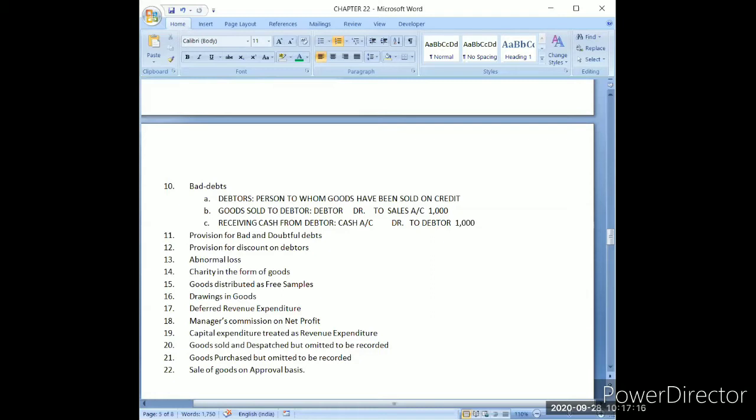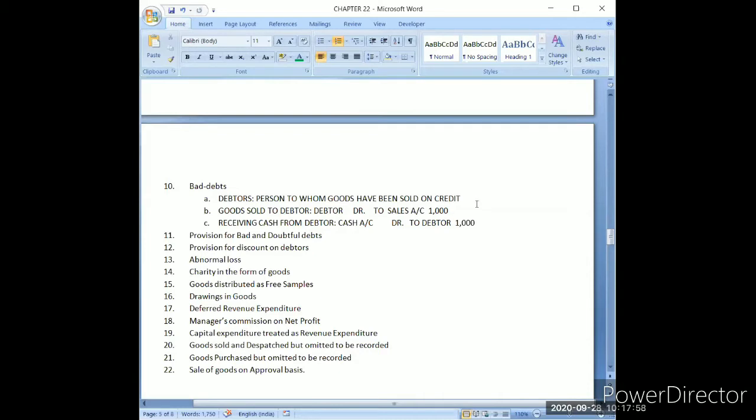Debtors is a personal account. Debtors is basically your customer, and a customer will be a person, maybe a natural person, maybe an artificial person. The person who is a customer is known as debtor. So that's why debtor will be a personal account, and personal accounts will be written in the balance sheet.